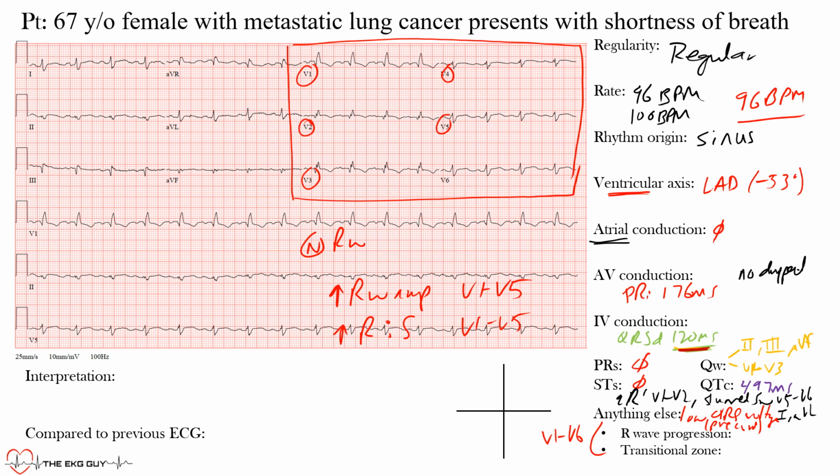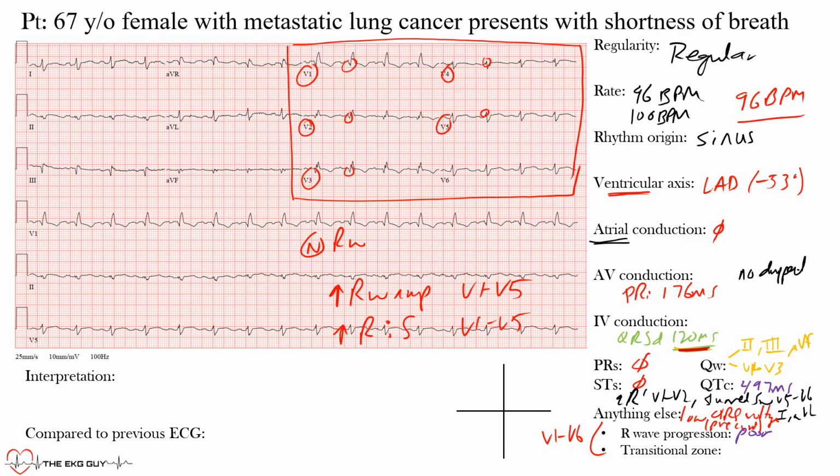Now in this case, we're looking here at the initial one. We don't really even see R waves until here in V4 and V5. And because they don't come so early on in those anteroseptal leads, we call this a poor R wave progression. Poor R wave progression is not normal and likely results from the prior infarct this patient had.